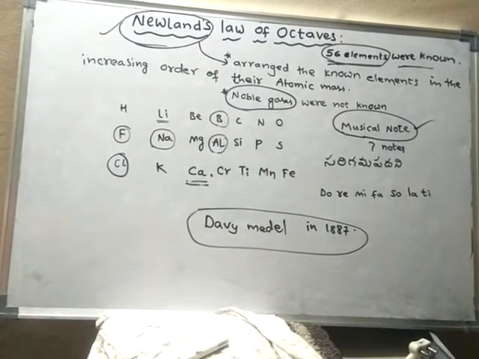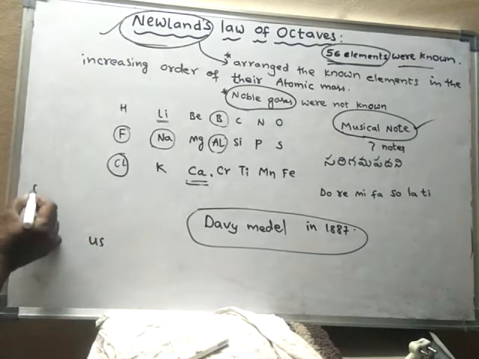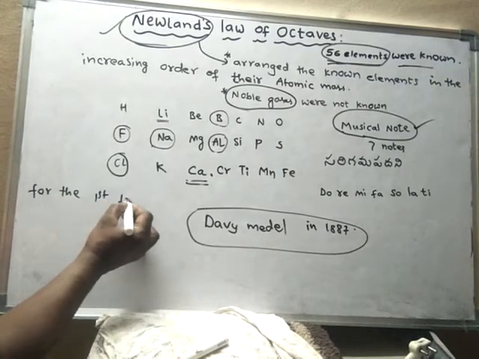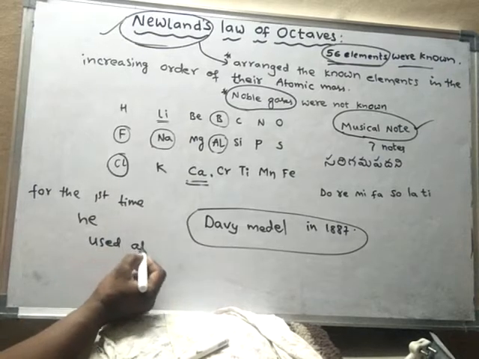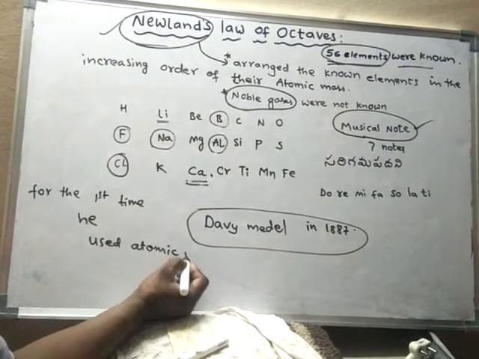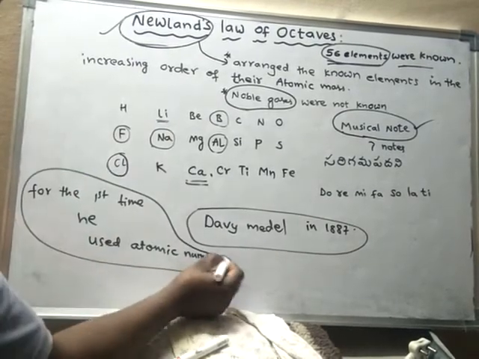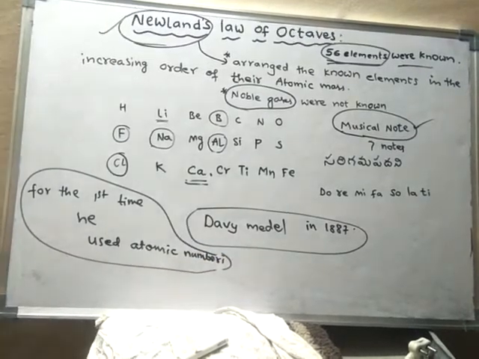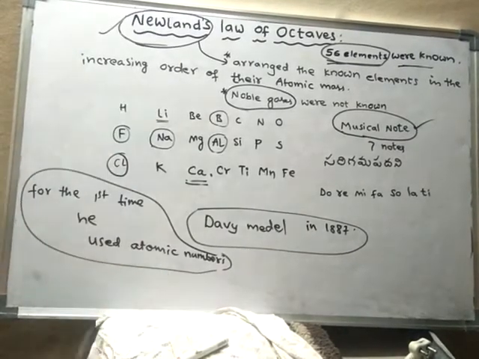And one more thing. Newland used atomic numbers for the first time. At his time, atomic numbers were not known, were not discovered, but he used atomic numbers unknowingly.